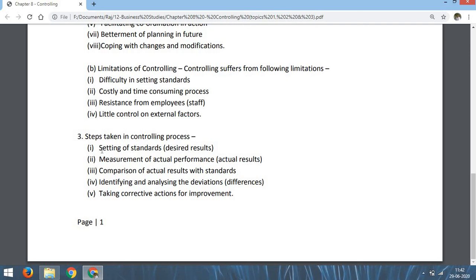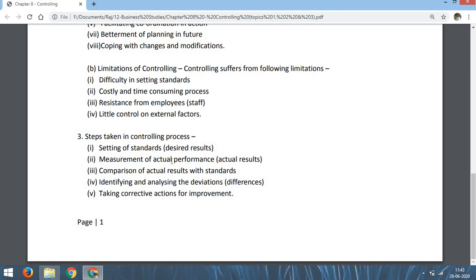Now third topic, steps taken in controlling process. While controlling, we need to go through sequential steps. These are called steps in the controlling process. First of all, we have to set standards. Standard means desired results. What we are going to achieve, what we want to achieve, these are known as standards. According to such standards, we will be comparing the actual work. So the first work is to set the standards of desired results.